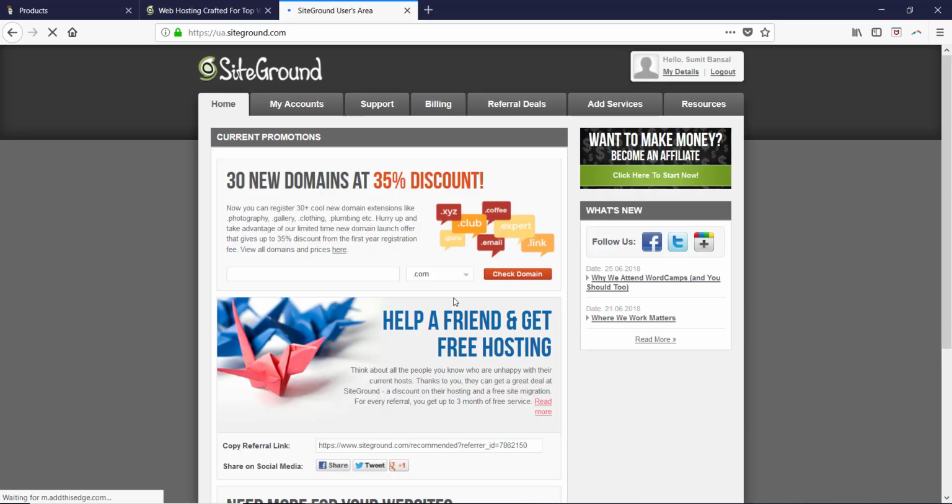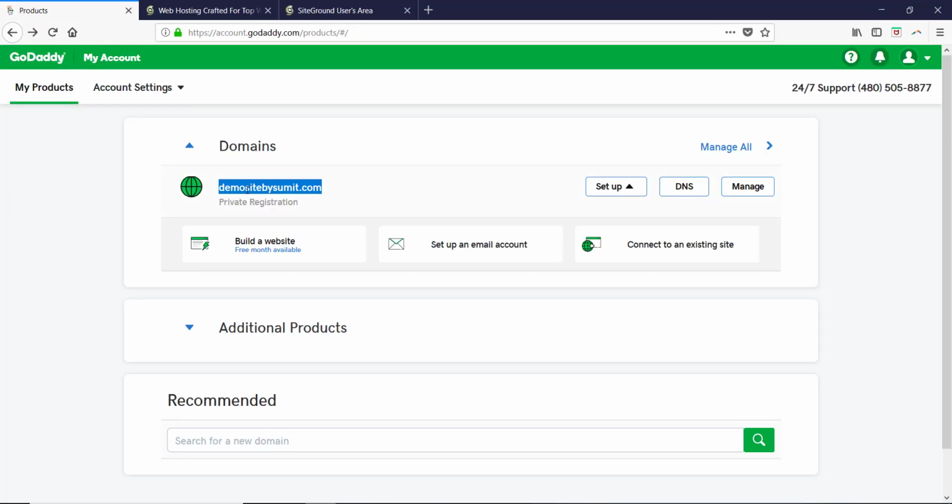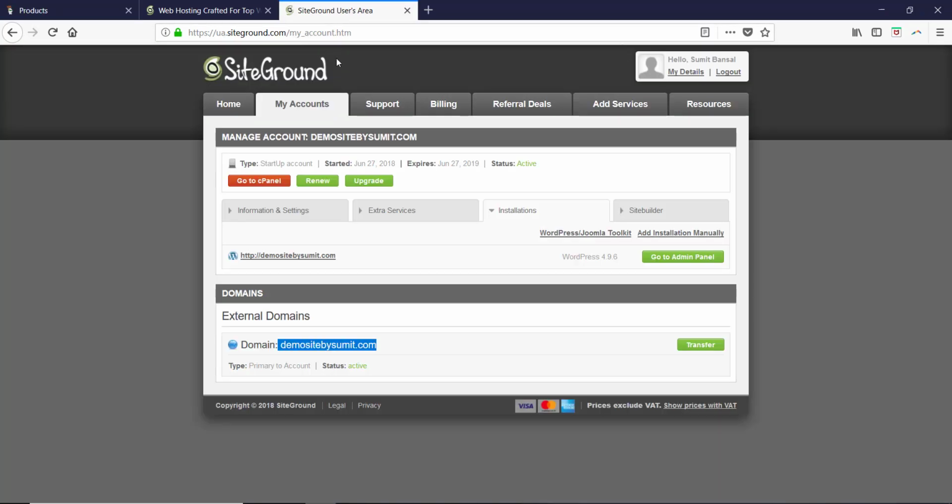So when I click on this, it opens the customer area here. And if I go to my accounts, it will show me all the products that I have. Now it says that the external domain is demo site by Sumit, and this is the hosting that I have taken, and this is where I have installed WordPress. Now what happens is, because my domain and my hosting are not connected, so if I open this site, it doesn't know that it has to go to SiteGround's server.